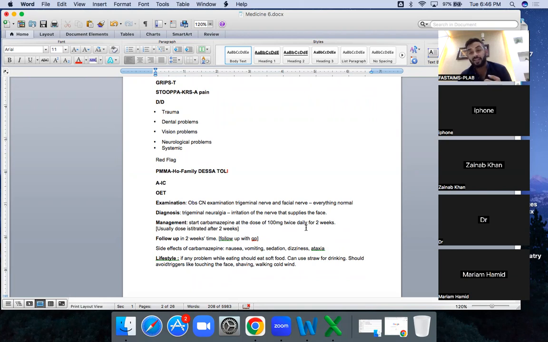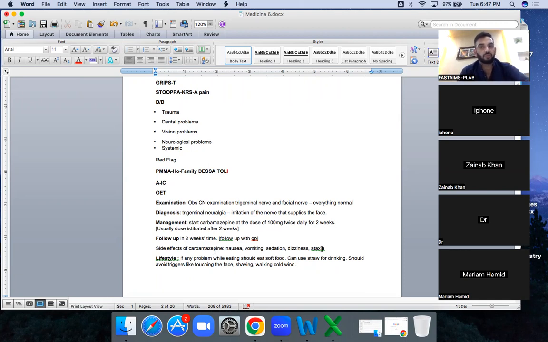because there is gabapentin, there is pregabalin, all of these are the same neuroleptic drugs, but here you will only prescribe carbamazepine. This is the drug of choice for trigeminal neuralgia. You will prescribe only this, not any other, because others can work in any neuroleptic pain. You need to prescribe some neuroleptic medication, but here the carbamazepine is very specific for trigeminal neuralgia, and you will prescribe this one.